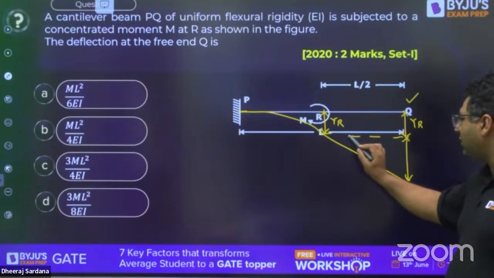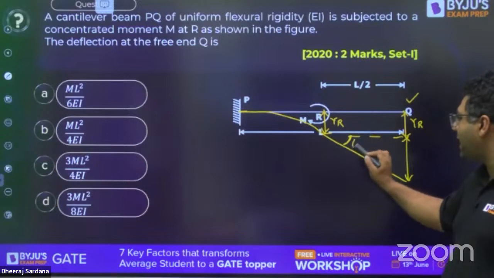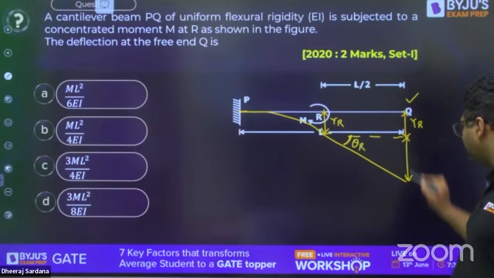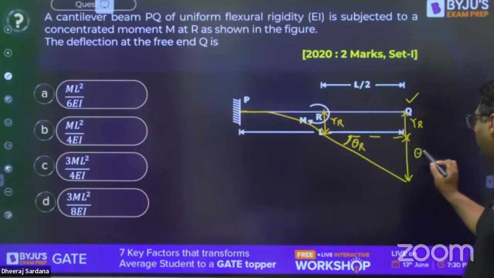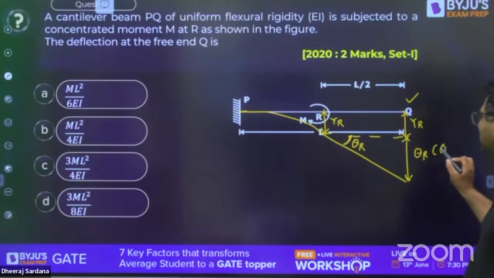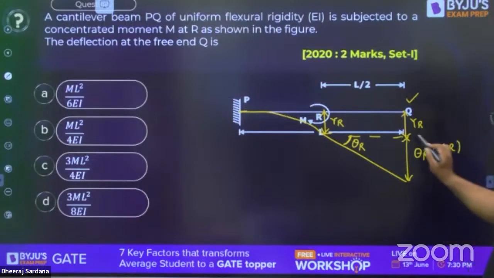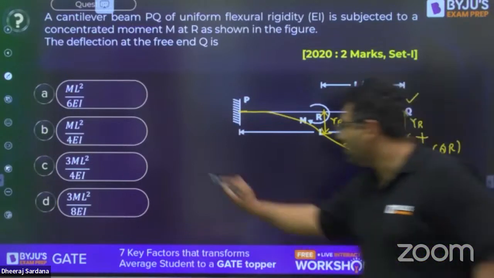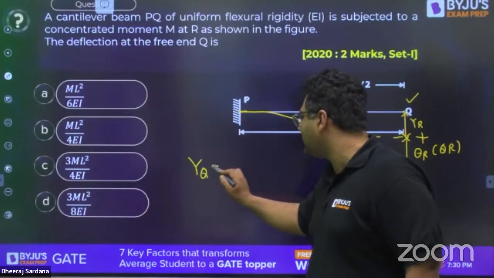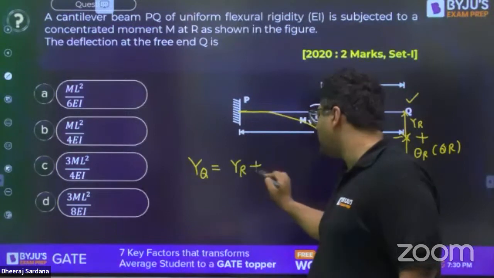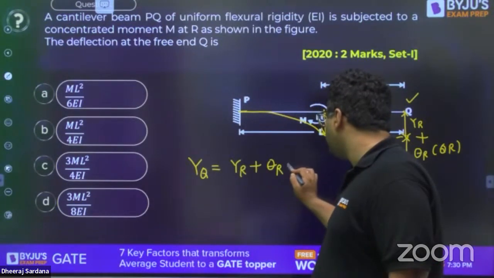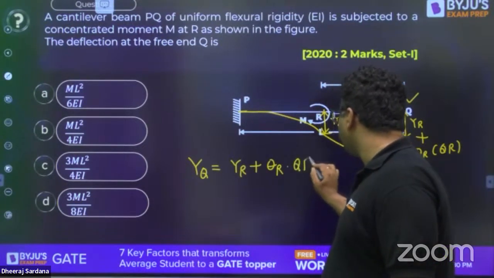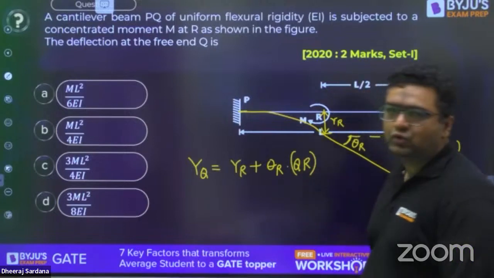And as you know, if we know the slope at R, you can also write this part as slope at R into the distance QR. So when you add these two things, you will get deflection at Q. So deflection at Q can directly be written as deflection at R plus slope at R into QR. Okay, this is one way to solve it.